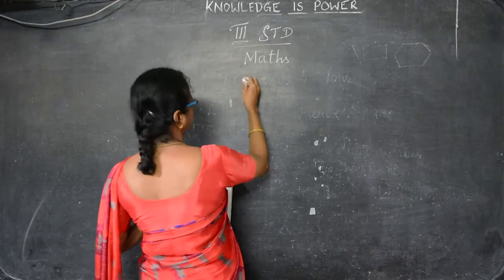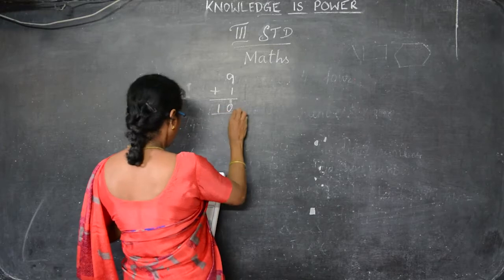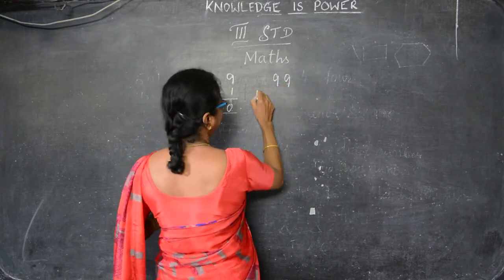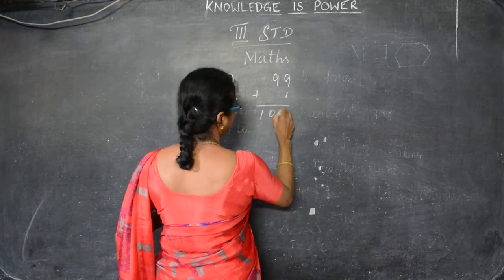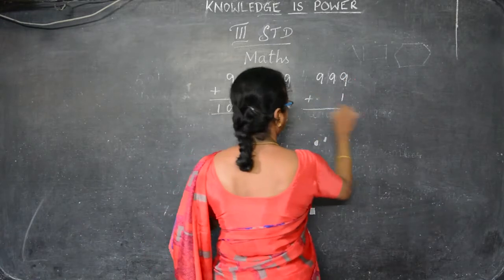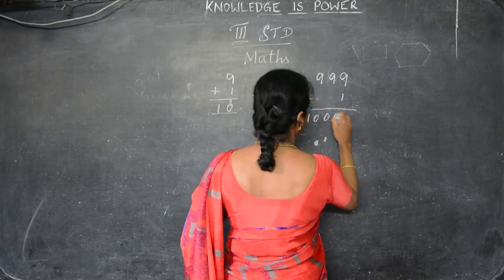So here 9 plus 1 is 10. Okay. 99 plus 1 is 100. 999 plus 1 is 1000.